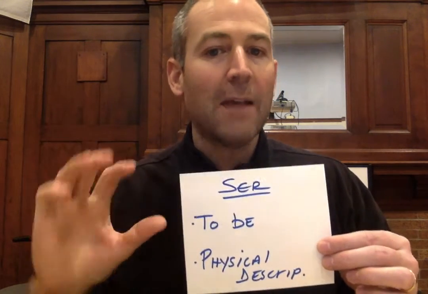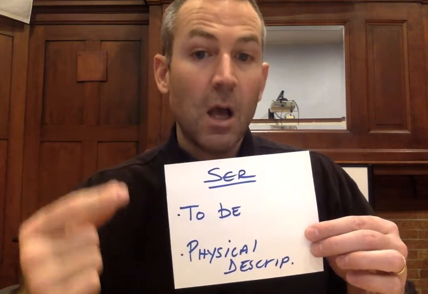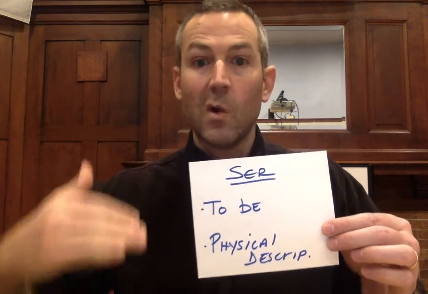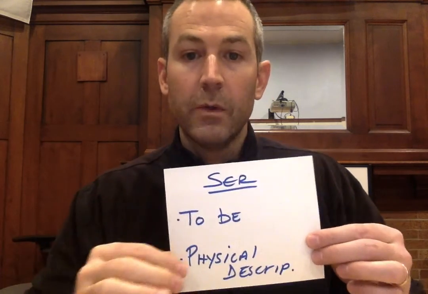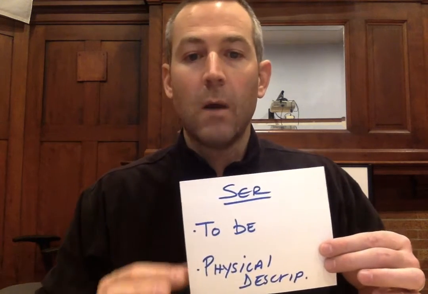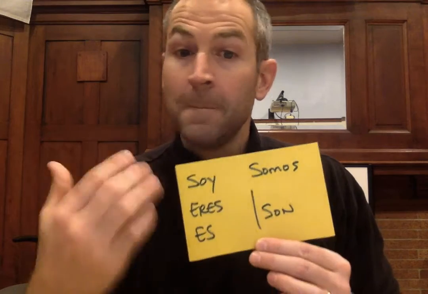All right, now, shifting to our irregulars like ser, let's keep in mind that ser means to be. And for the moment, playing very fast and loose with the truth, we're going to say that we use ser to talk about to be when we're dealing with physical descriptions. Soy alto, soy bajo, those sorts of things. That's not the total truth, I'm lying to you a little bit, but it's all right. So we're keeping in mind these two things about ser, and then of course when I conjugate ser, irregular verb, soy, eres, es, somos, son. No accents. Ser is nice and easy, no accents.